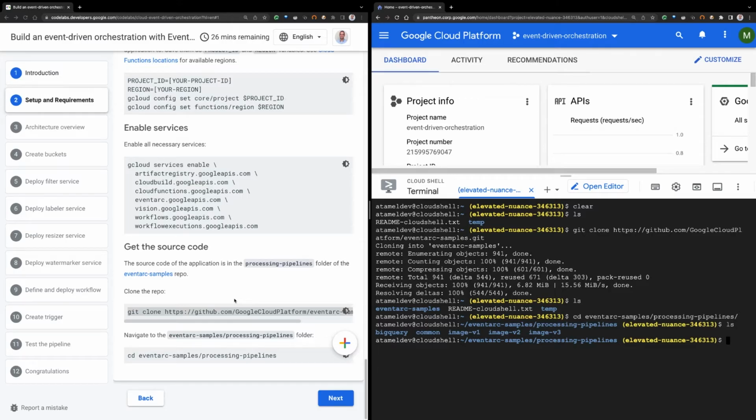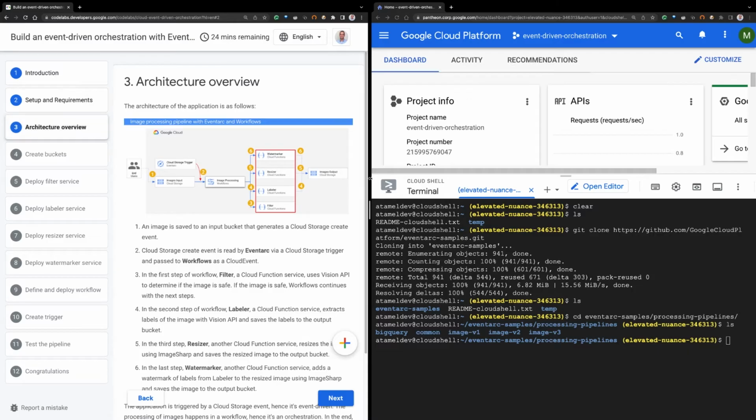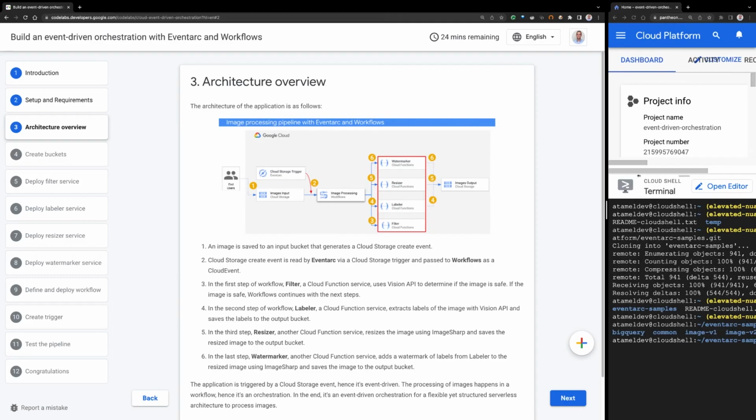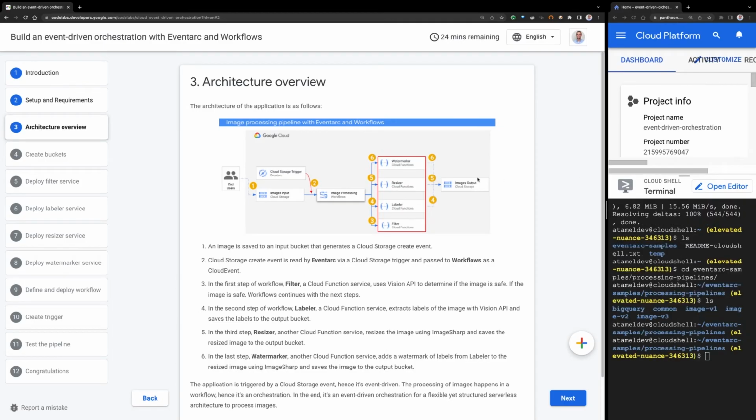Now, before proceeding further, let's actually talk about what we're going to build so that you have an idea of what kind of application we are building. Okay, so that's step 3. Let's make this smaller. So what we are building here is an image processing pipeline.